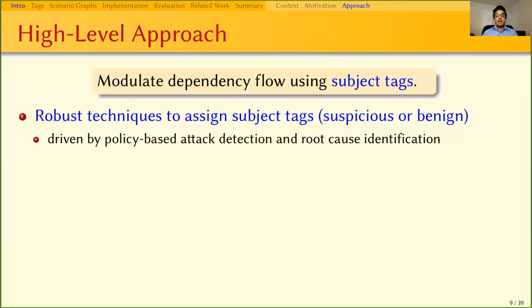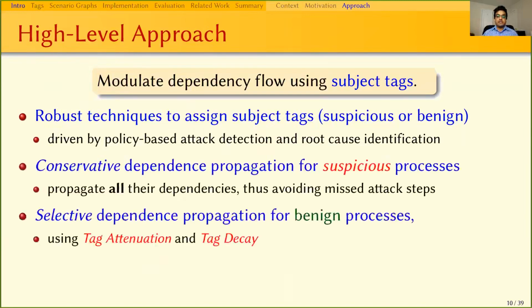On a high level, our approach is to modulate the dependency flow using subject tags. Using policy-based attack detection and root cause identification, we have developed robust techniques for assigning subject tags. We conservatively propagate all the dependencies of compromised processes to resist evasion.